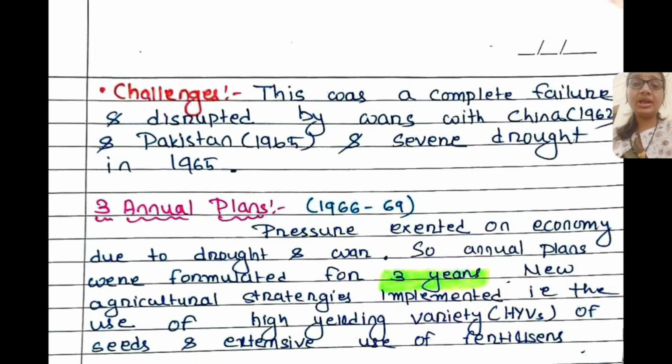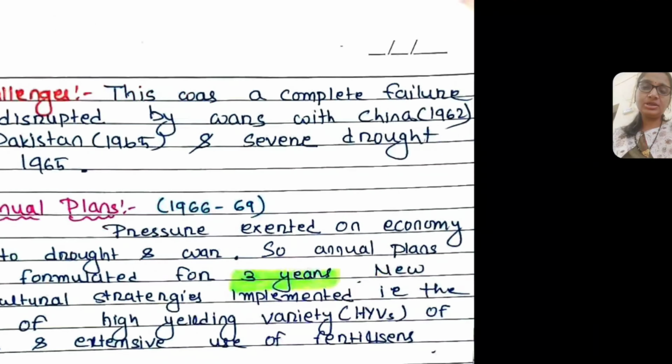Then the three annual plans. What were the annual plans? Due to the pressure on the economy in India after the drought and the war, no 5-year plans could be formulated at that time. That's why annual plans were formulated for 3 years. New agricultural strategies were implemented, and high yielding varieties of seeds and extensive use of fertilizers were seen for the boost of agriculture, in the 3 annual plans from 1966 to 69.